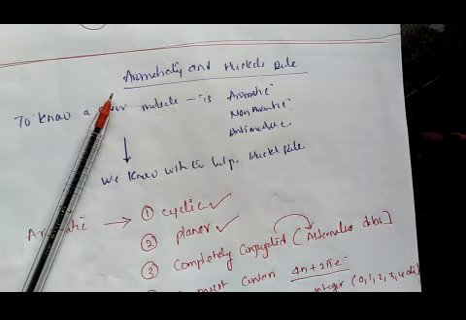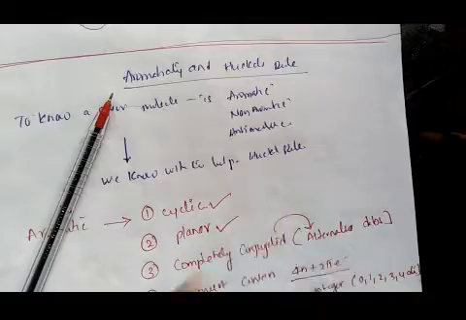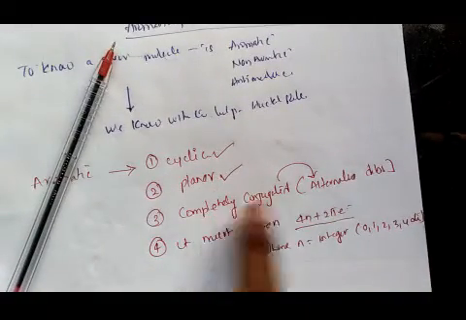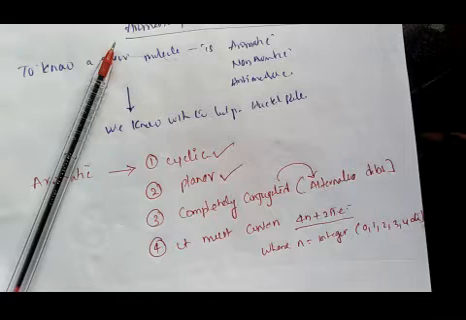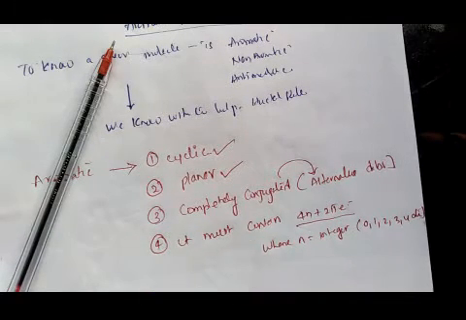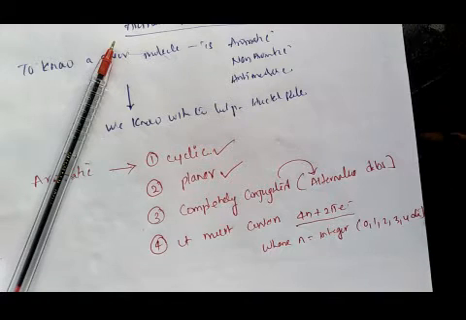So a molecule is said to be aromatic when it is cyclic in nature, planar in nature, completely conjugated with alternating double bonds, and has 4n plus 2 pi electrons. Such compounds are called aromatic compounds.